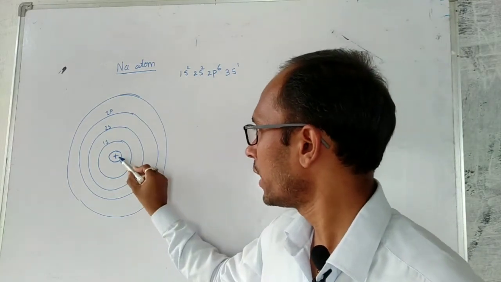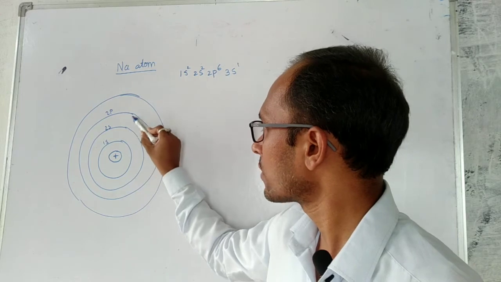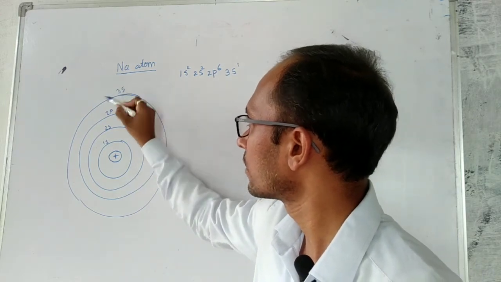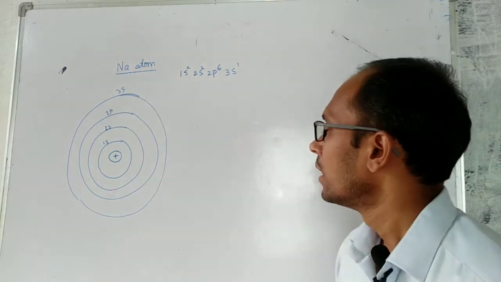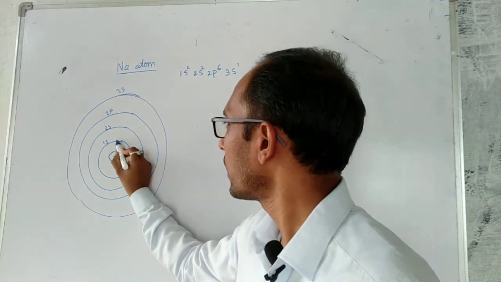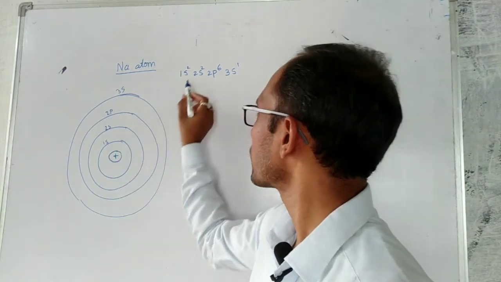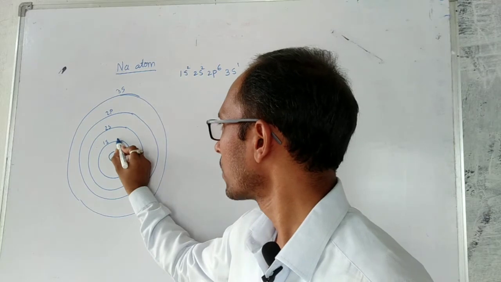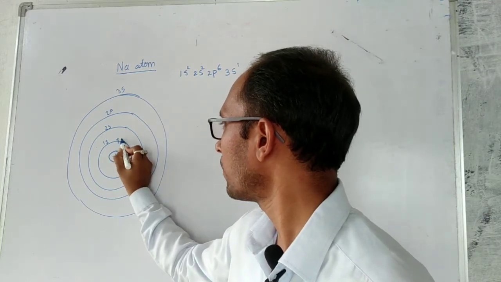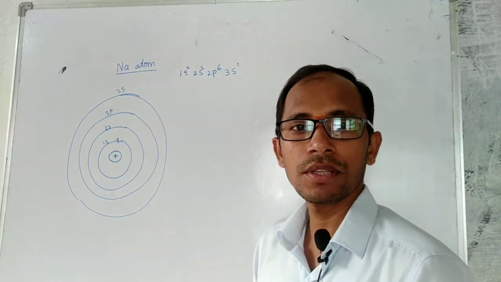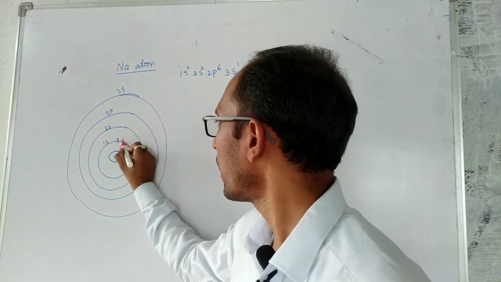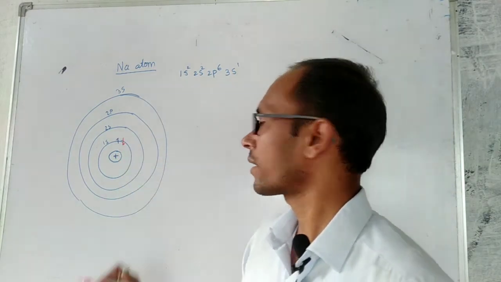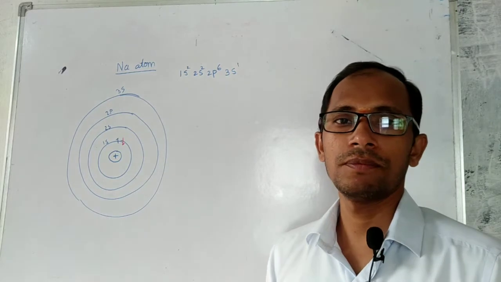Now this is the nucleus, and 1s, 2s, 2p, and this is 3s. This we know. Now 1s2 means 2 electrons are there. These 2 electrons, as you know, one is spin up and another is spin down. That you know very well. According to Pauli's exclusion principle, of these 2 electrons, one is spin up and one is spin down.